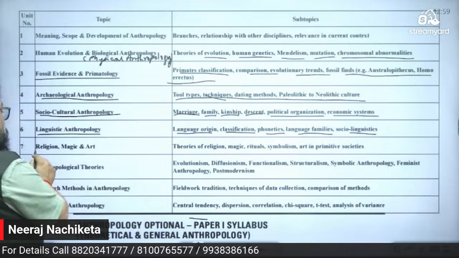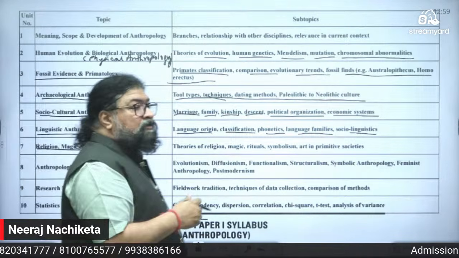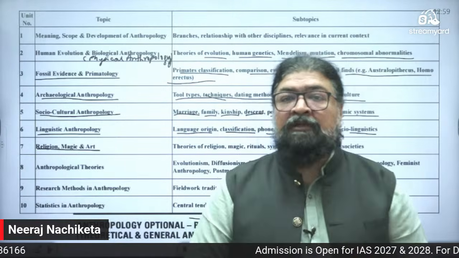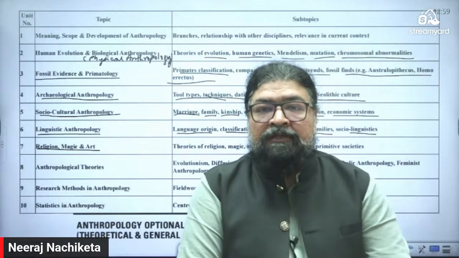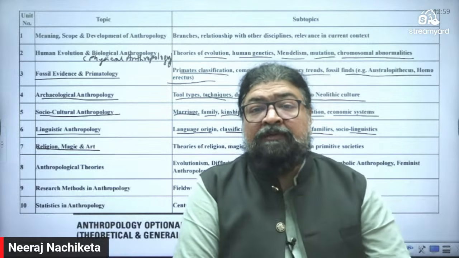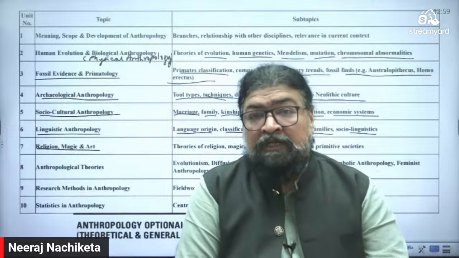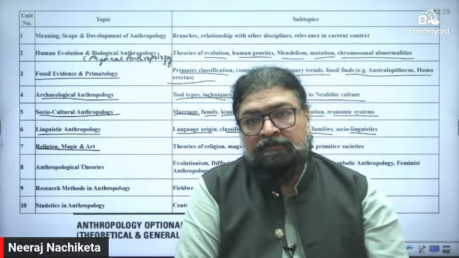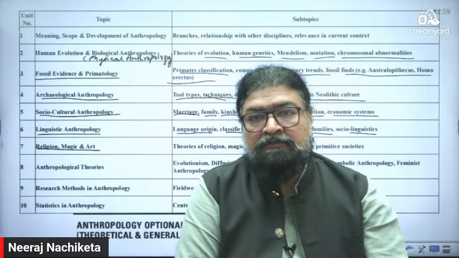Then religion, magic, and art. Even today we talk about magic, like Kamakhya Mandir, a temple in Assam. Right? There was recently news about it. The Tantrism. Then even we talk about Tantrism with Buddhism. I'm talking from the Indian perspective, but if you look worldwide, magic, healing, right?